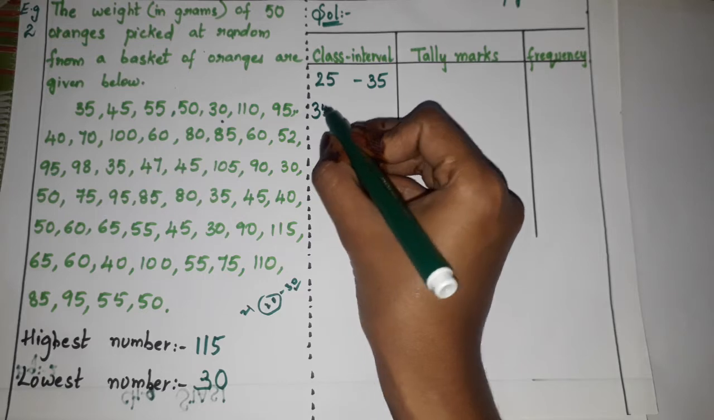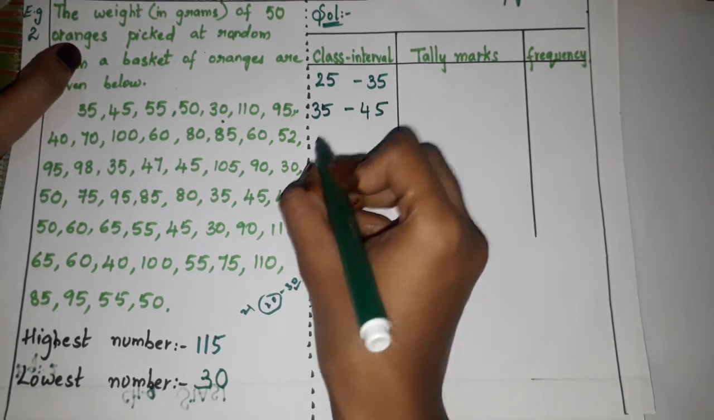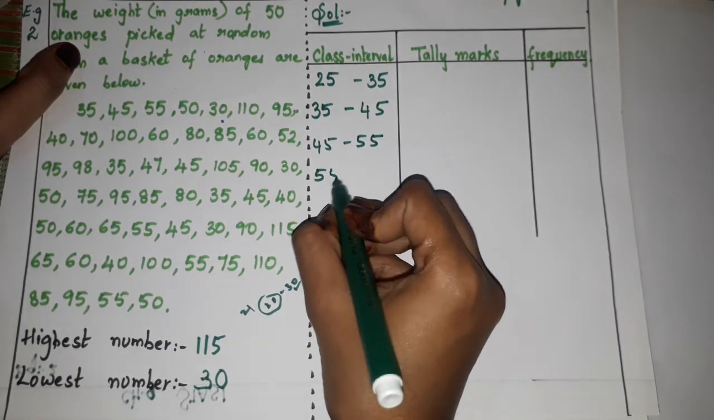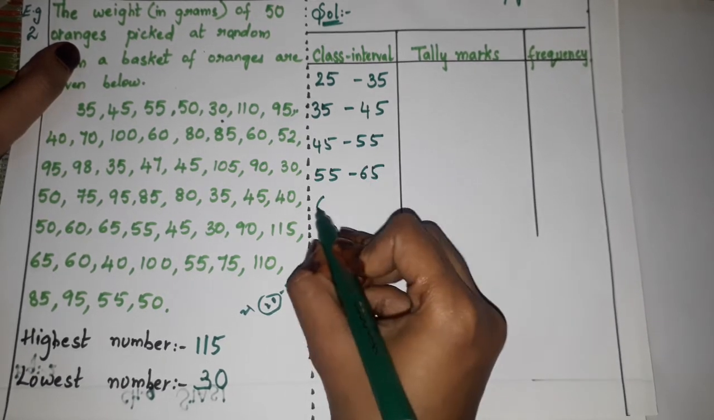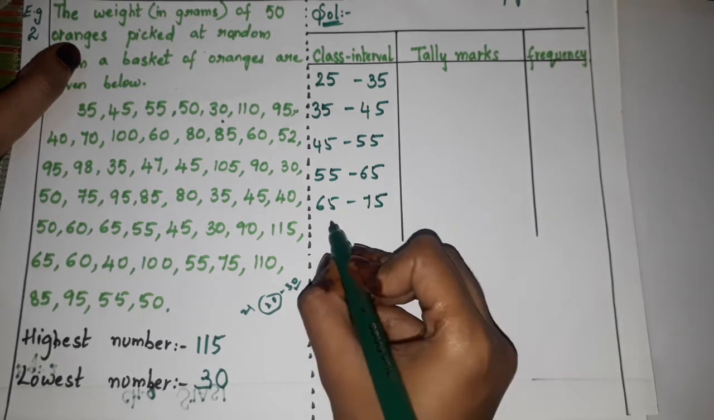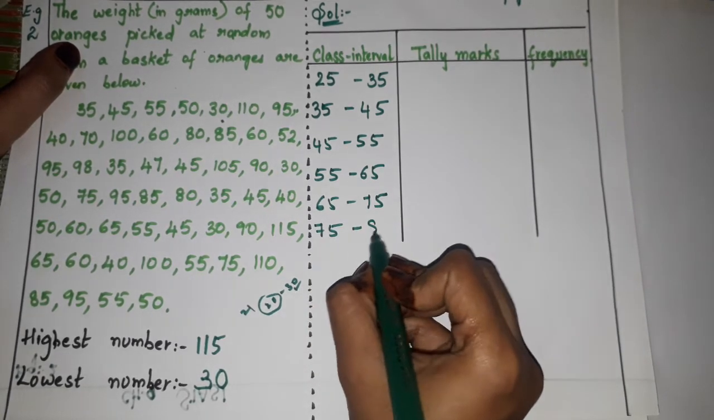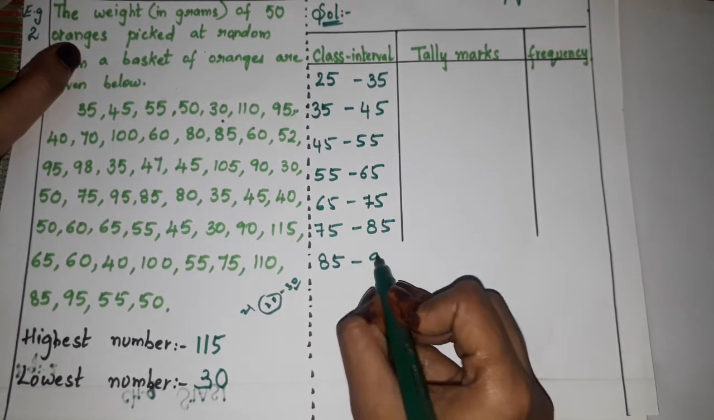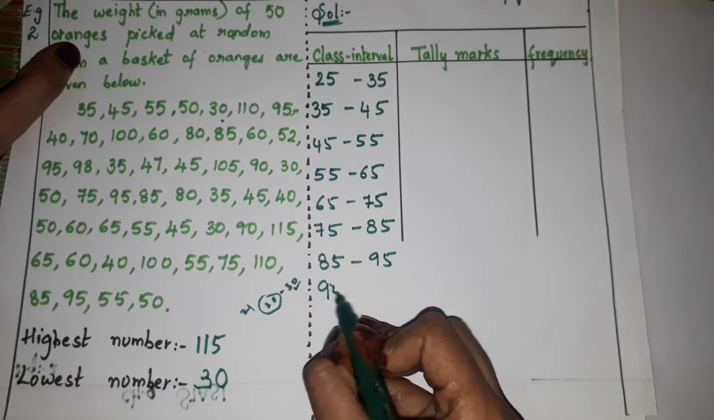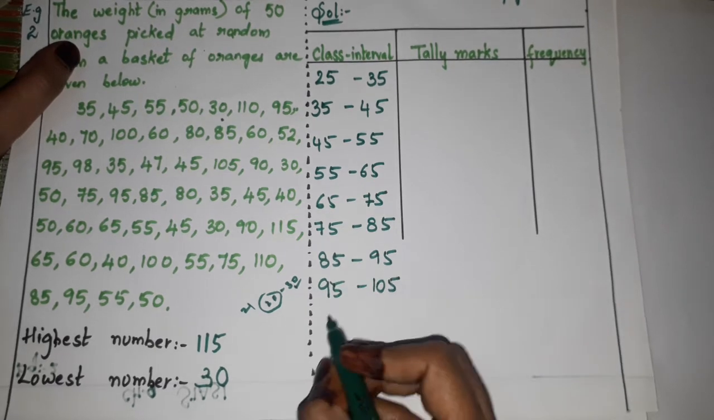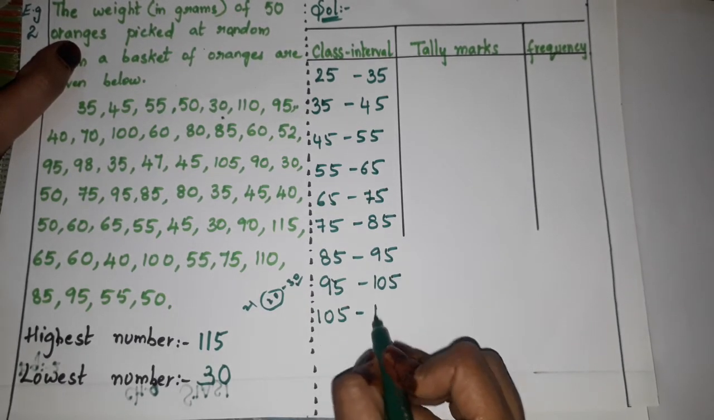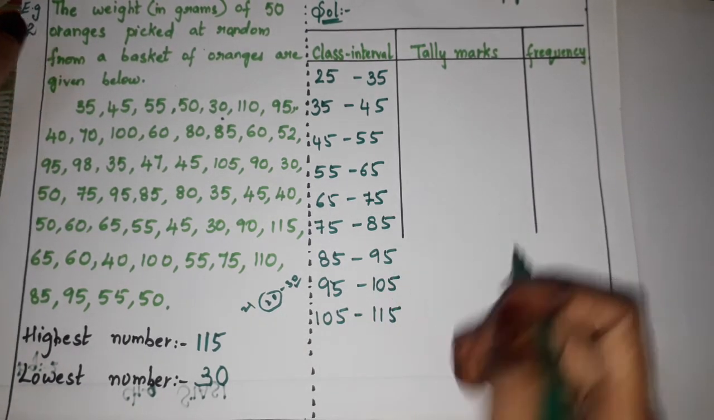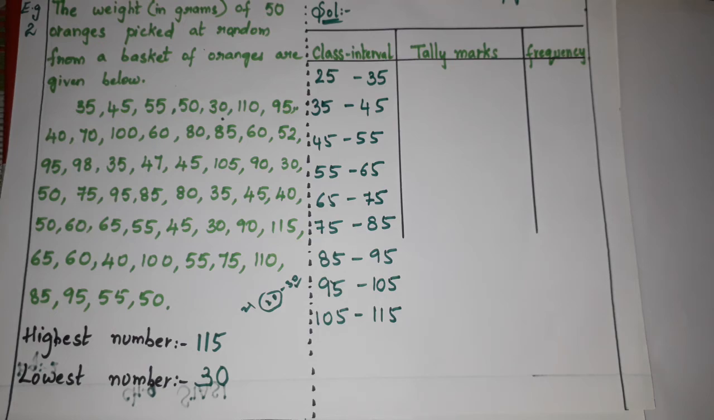Next you should write 35 to 45. Then you have to write 45 to 55. 55 to 65. 65 to 75. 75 to 85. 85 to 95. 95 to 105. Then 105 to 115. That's it. 115 we will take, right? Now next we'll be counting.